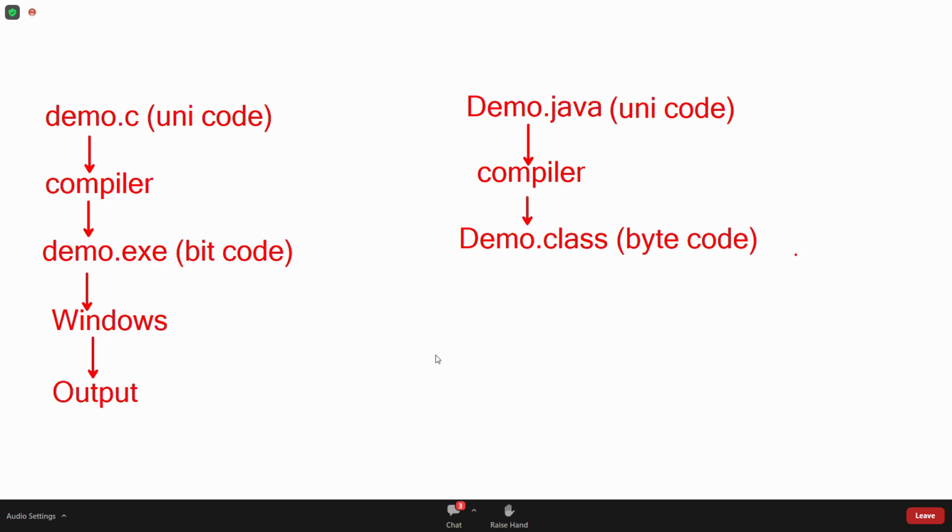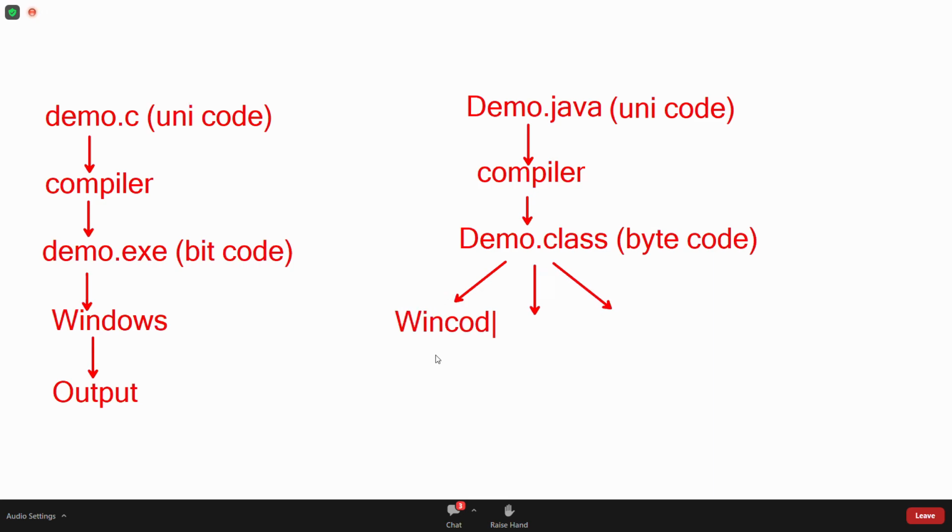When you compile a C program, you are getting operating system understandable code. When you compile a Java program, you are getting JVM understandable code. There are so many Java Virtual Machine softwares, not one. Many are there. For the Windows operating system, one JVM is there. For the Linux operating system, one more JVM is there. For Solaris, one more JVM. For Mac OS, one more JVM. For every operating system, separate Java Virtual Machines are there. All Java Virtual Machines can understand this bytecode.